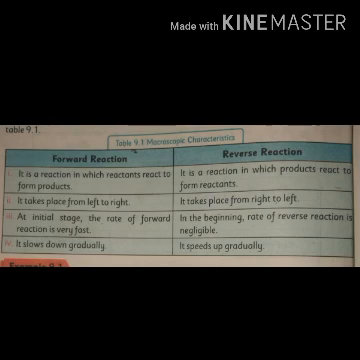At initial stage, means at first, the rate of forward reaction is very fast, very sharp, while in the beginning the rate of reverse reaction is negligible, is zero. Forward reaction slows down gradually. Gradually means aahista. With the passage of time, it slows down. While the reverse reaction speeds up gradually. With the passage of time, reverse reaction speeds up.